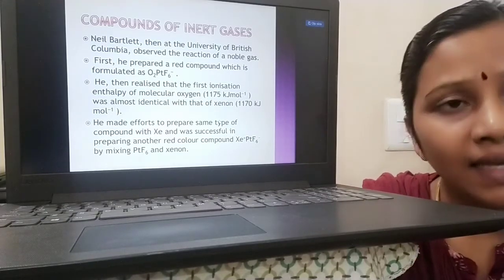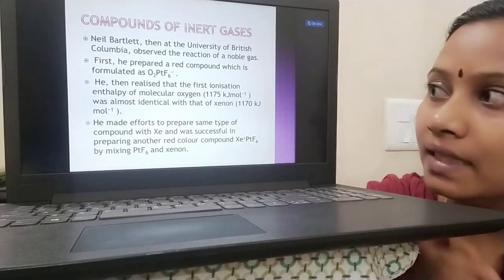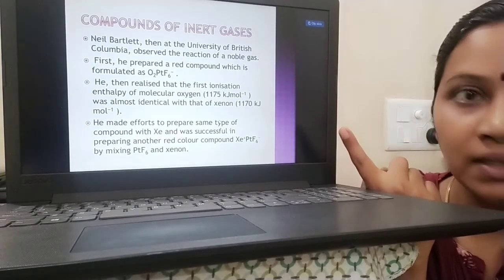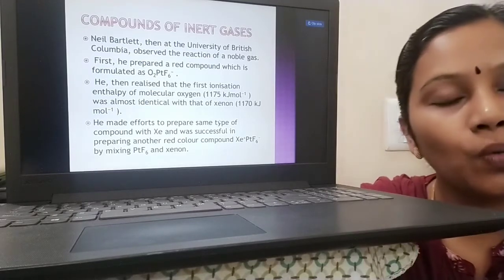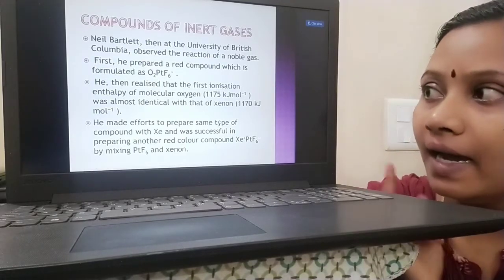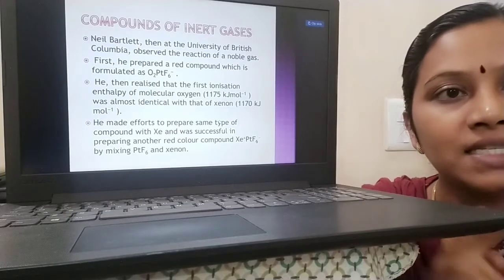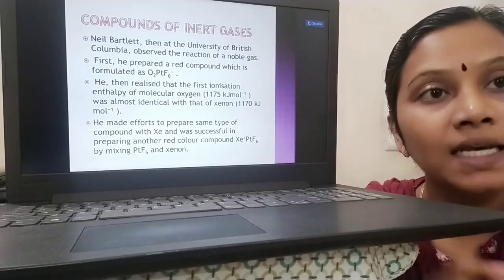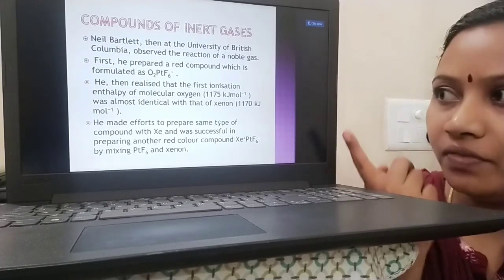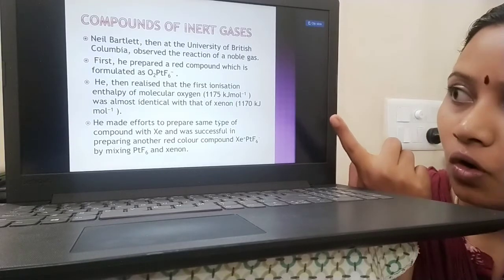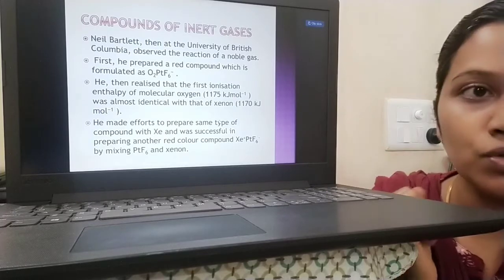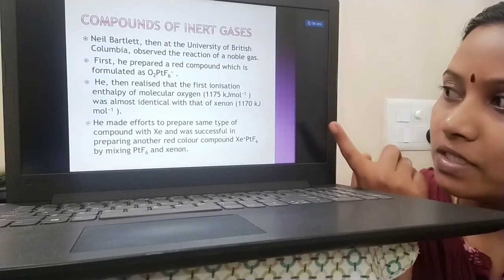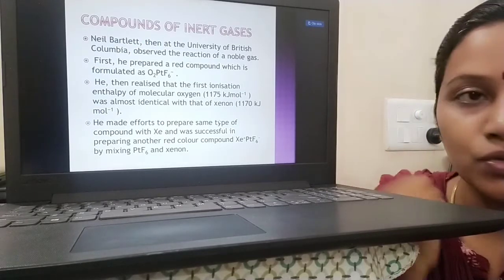Then he realized that the ionization enthalpy of molecular oxygen O2 is more or less similar to that of xenon. For oxygen the first ionization enthalpy is 1175 kilojoules per mole, while for xenon it is 1170 kilojoules per mole.